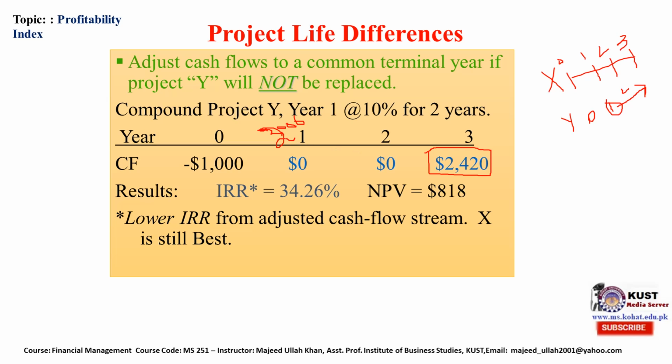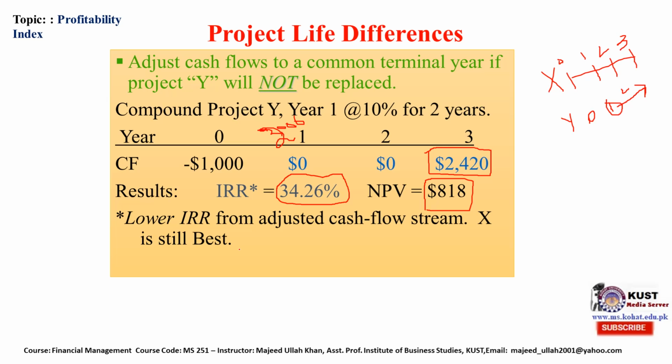When we compounded this $2,000 at a rate of 10%, we get $2,420 at the third year. Now we discounted it, so the IRR becomes 34.26%, which is lower than in the earlier slides. NPV is $818. So even with a lower IRR from the adjusted cash flow stream, X is still best.